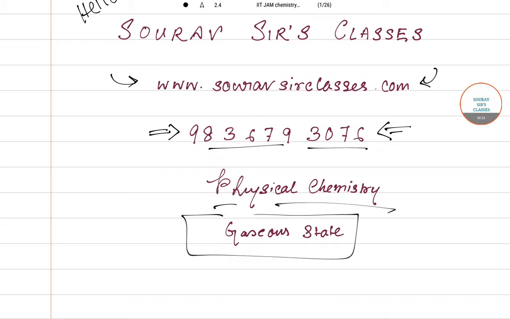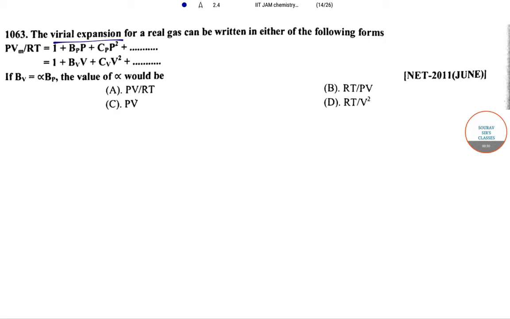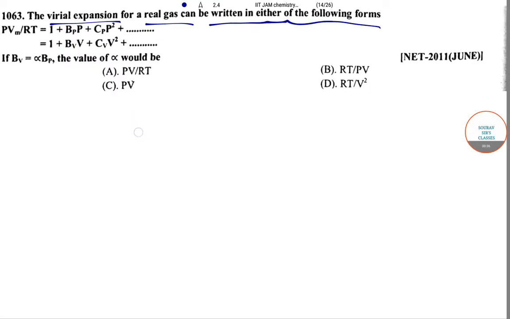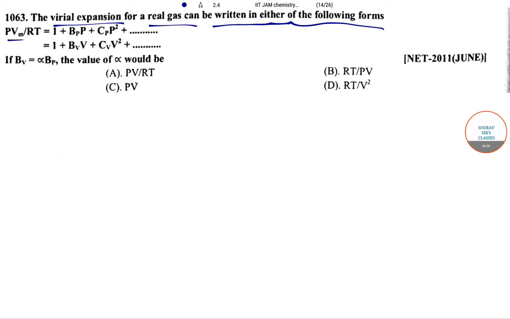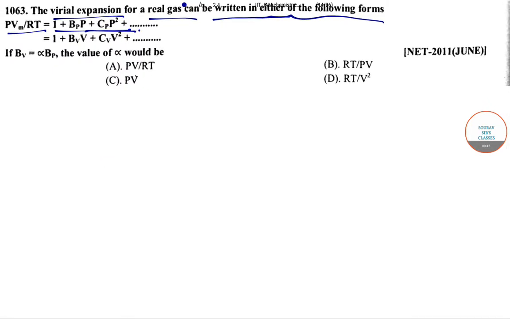So here in this lecture we will be solving some questions of physical chemistry and mainly we will be focusing on the chapter gaseous state. So let's get started. So here the question is the virial expansion for a real gas that can be written in either of the following forms. And here this is PVm by RT equals 1 plus B'P plus C'P square and then continue. So here we can solve it in this way.